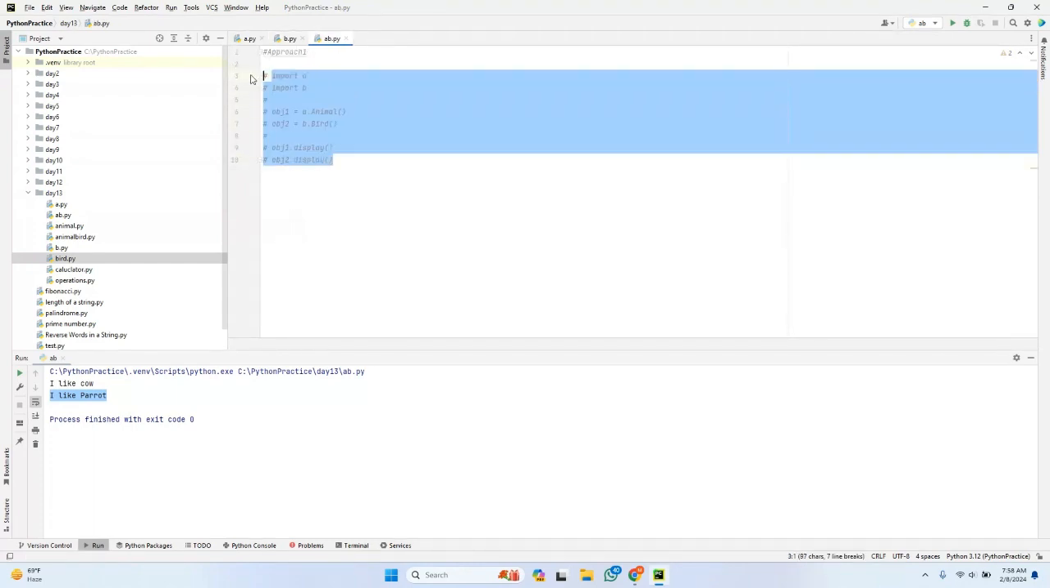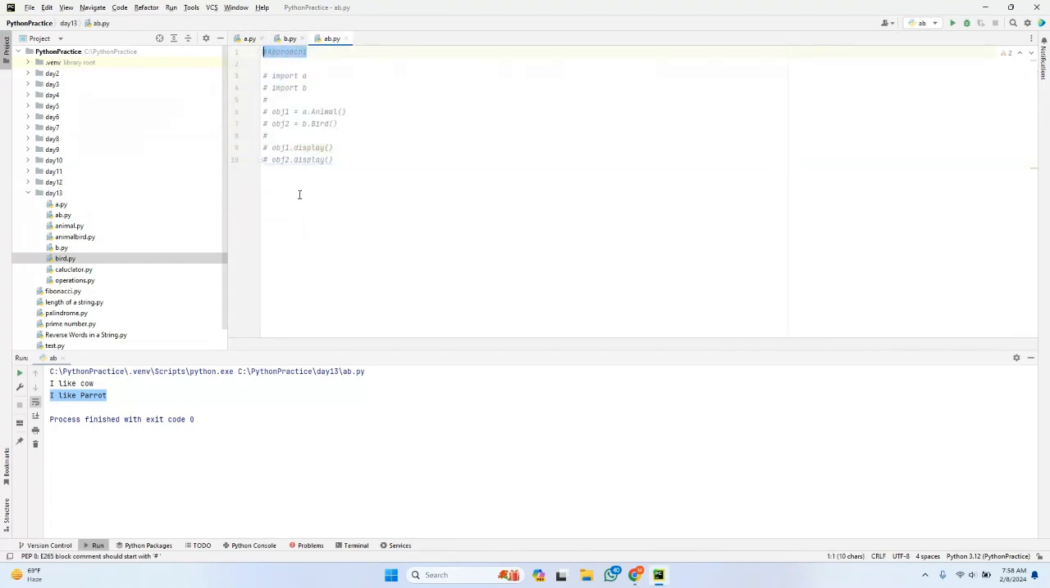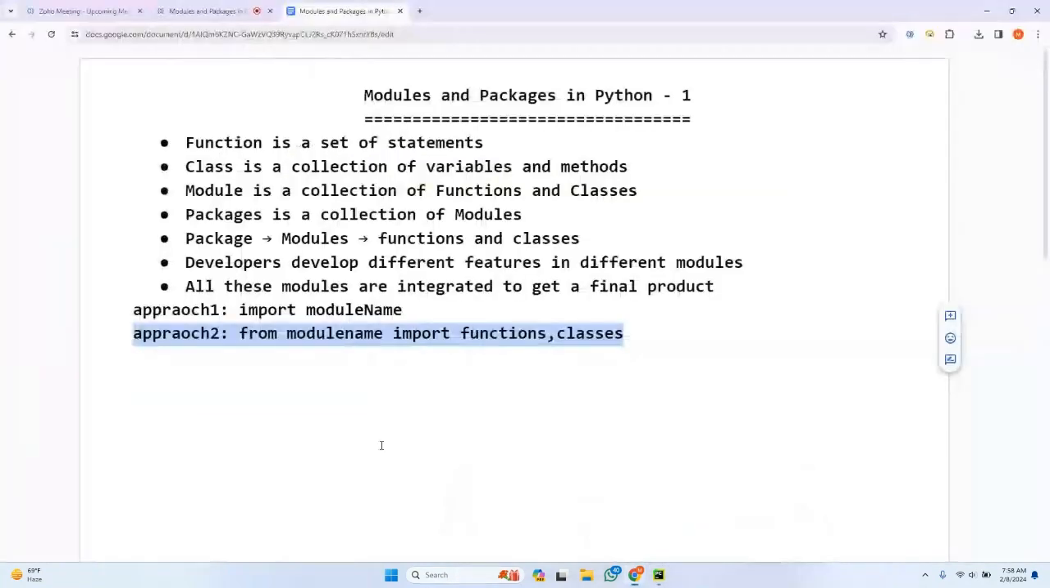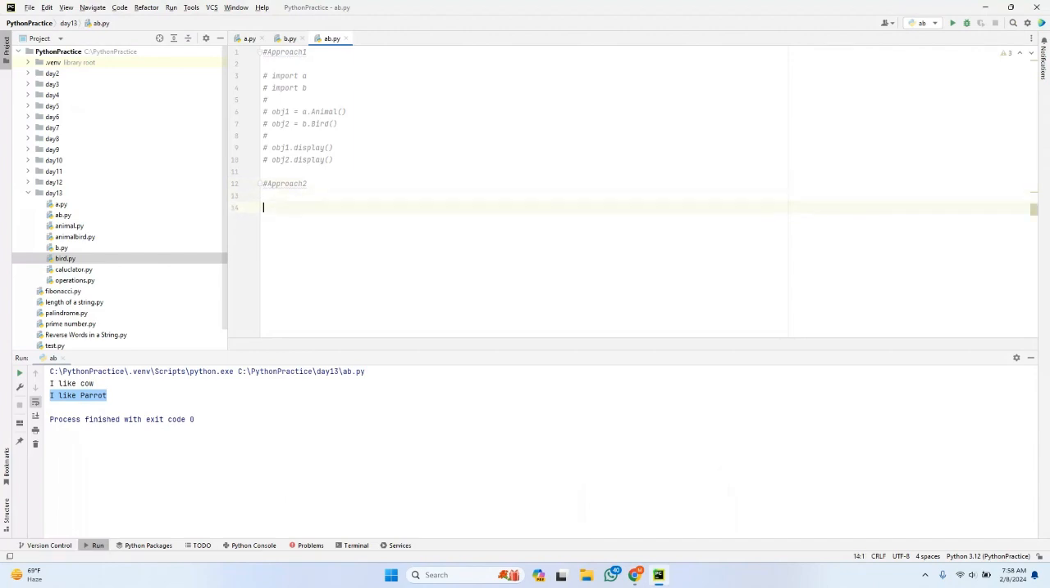Let me make you understand approach 2. How can I import here? I can import functions and classes by using from. I specify the module name, and thereafter I import functions as well as classes. So from module A, I'm importing the animal class. Similarly, from module B, I'm importing the board class.